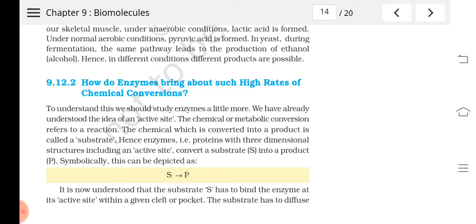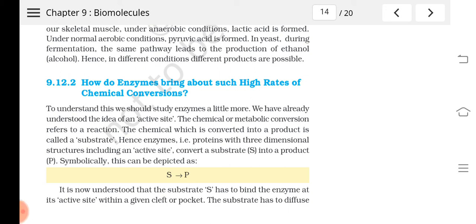Do you remember the active site? I have already told you, that is the three-dimensional structure of proteins. Proteins, I have told you, have what? Primary, secondary and tertiary structures, isn't it? And the tertiary structure is the three-dimensional structure. In this you can see certain crevices or pockets, which is known as what? The active site. Into this active site they hold the substrate.